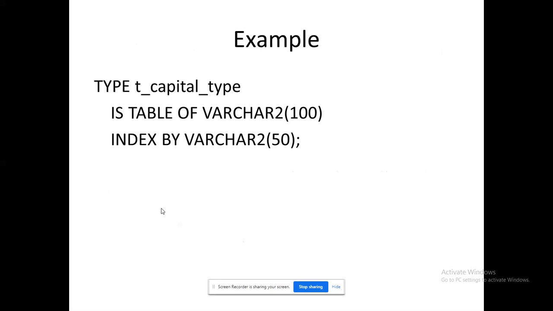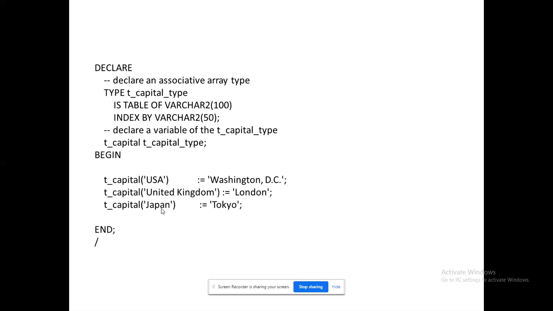This could be an example. So I'm going to give you a name, this table of the corresponding varchar2. I'm going to store strings. Capital type, so index by varchar2 of 50. I am restricting based upon the number of elements over there. This could be a basic example.